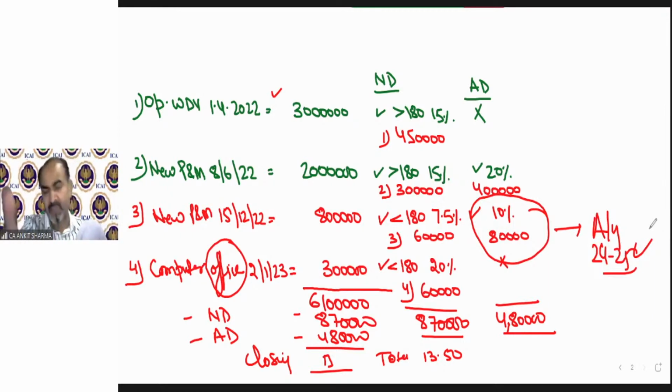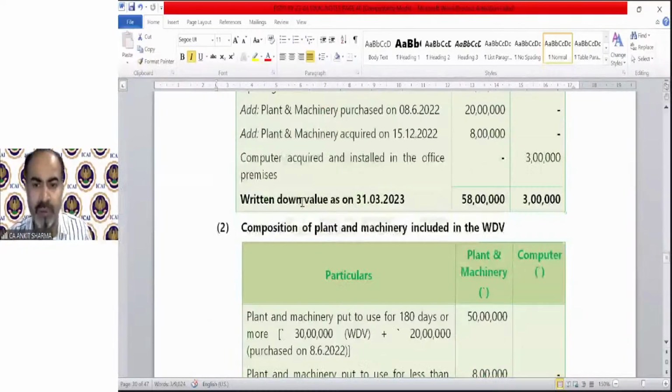The normal depreciation, additional depreciation, you can show it like a working notes, and then you can calculate. And this will be really easy because at a time you will write the value of the asset, you can write in front of that whether it's eligible for normal DAP or additional DAP and the rate less than 180 or more than 180. So it will be really easy to solve in this format also, or you can use any format you like. Okay, so this question we just solved it. Moving on to notes, there's the solution. You can check it out.